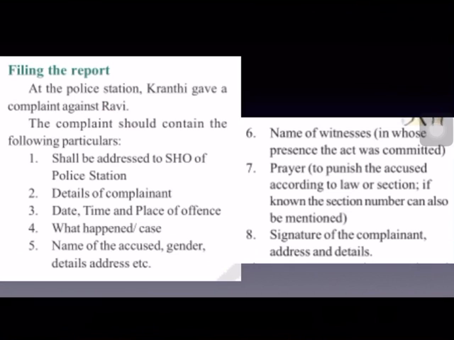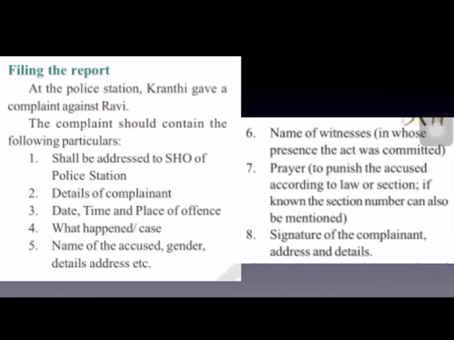Now, at the police station, Samba lodged a complaint, and the complaint should contain the following details. It must be addressed to the Station House Officer of the police station, SHO, and the details of the complainant must be given there. Date, time and the place of crime, when it occurred, must be given.